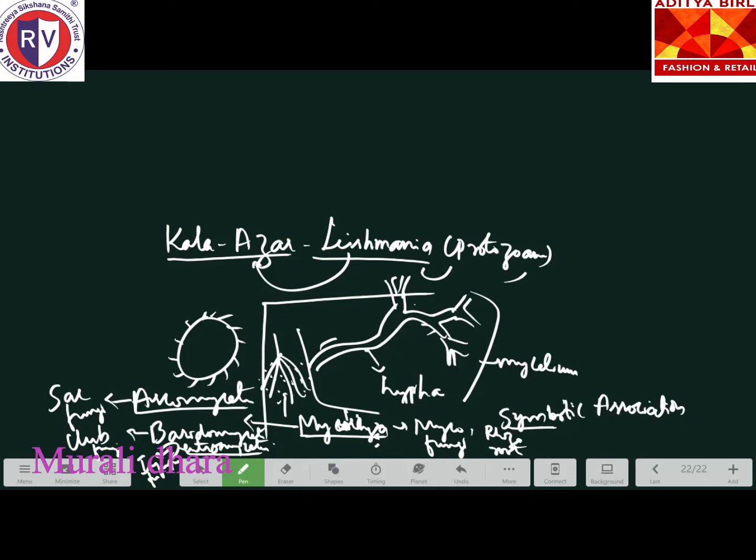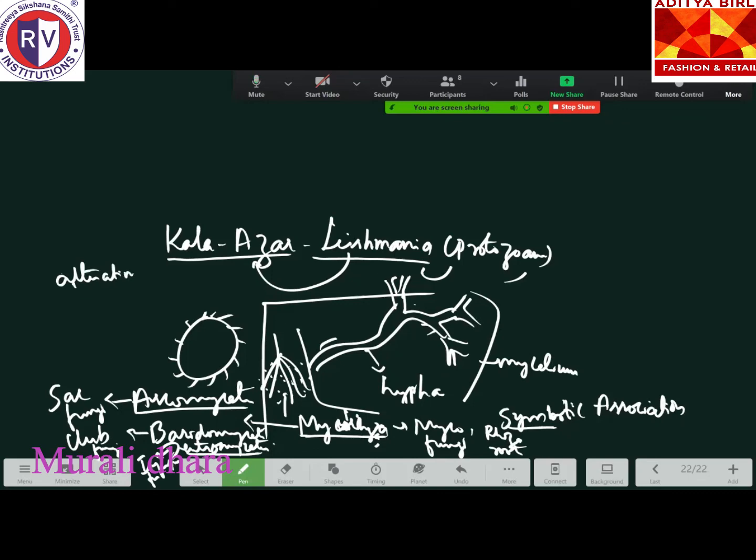Next, coming to the kingdom Plantae, you have to remember the alternation of generation. What is alternation of generation here? Tell me now. First, the plant body is a gametophyte.